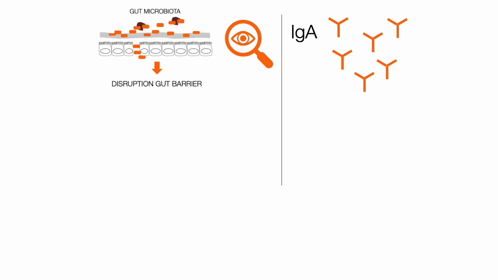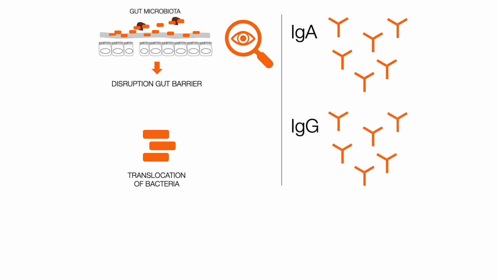When the gut barrier is disrupted as a consequence of a dysbiosis and translocation of bacteria into the body occurs, IgG antibodies are also produced to control these invading bacteria.